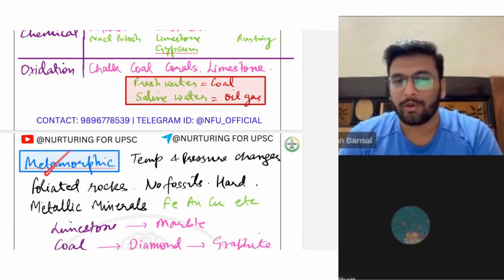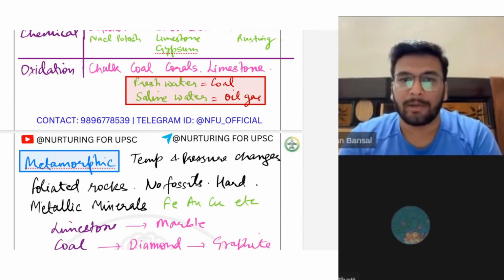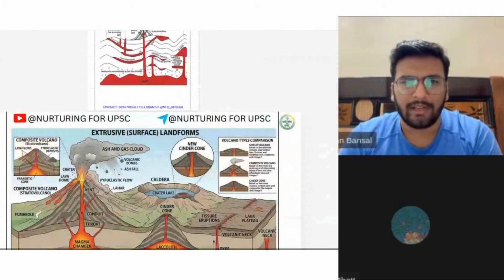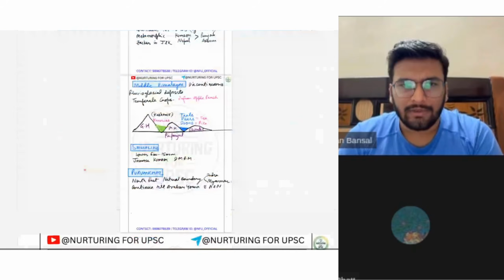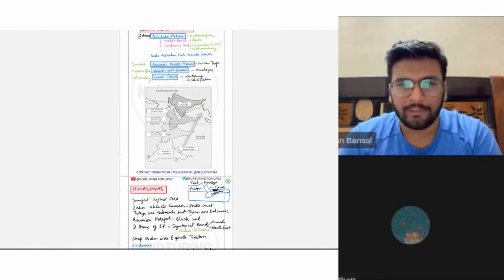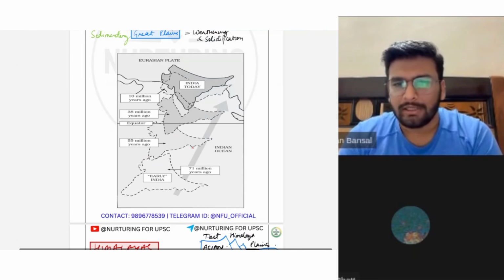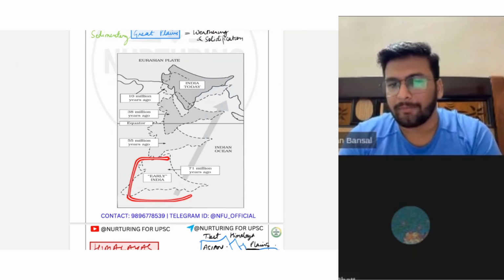Second example of metamorphic rock of India is the Peninsular Plateau region. I explained this in the first lecture. Let me show it again. See this. This was the initial Peninsular Plateau of India, and it had two arms, the northeastern arm and the Aravalli arm.